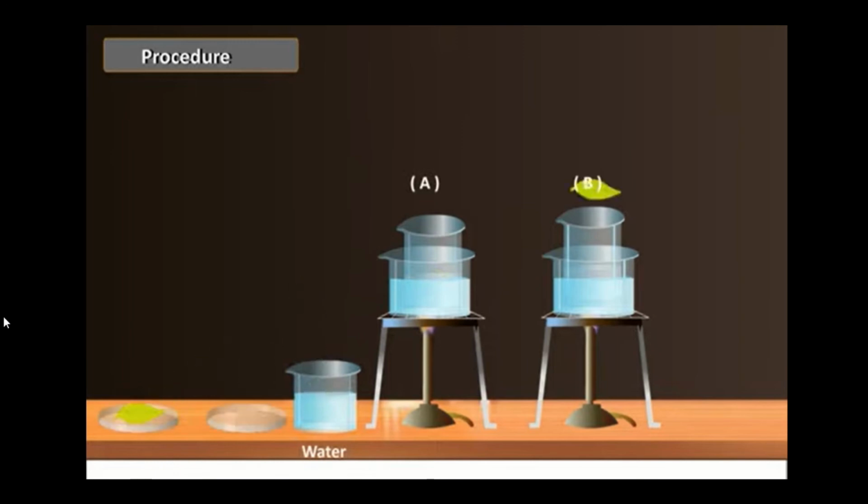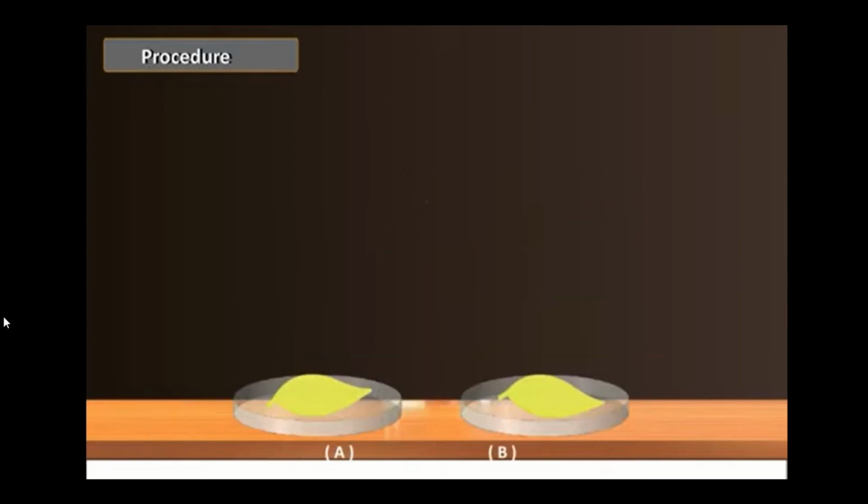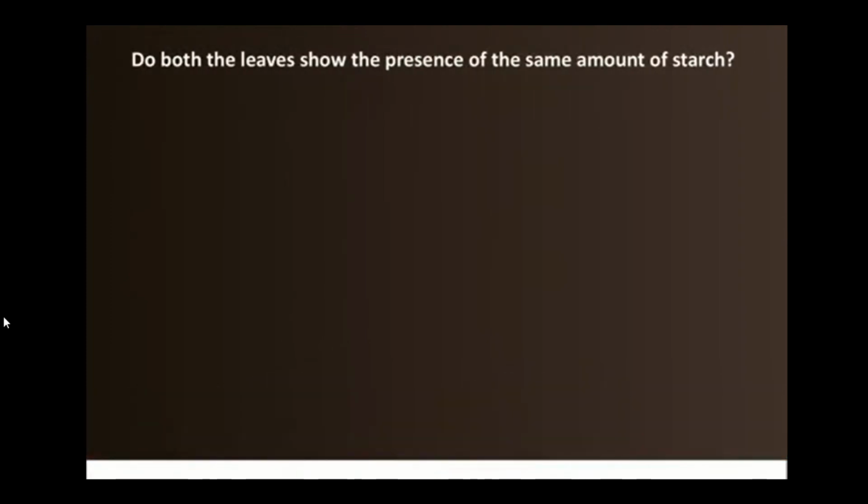Now wash the leaves with water. After washing the leaf properly, we have to put iodine solution on both the leaves. So what is the function of iodine solution? Check the leaves for the presence of starch by the iodine test. If starch is present, the color changes. So do both the leaves show the presence of the same amount of starch?